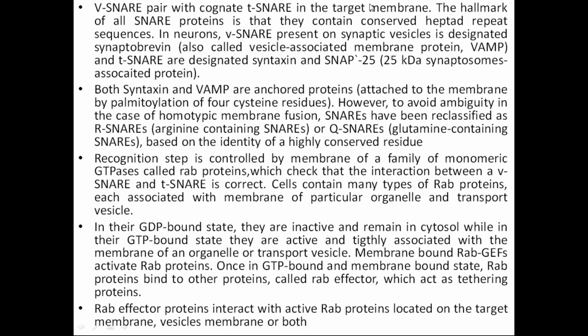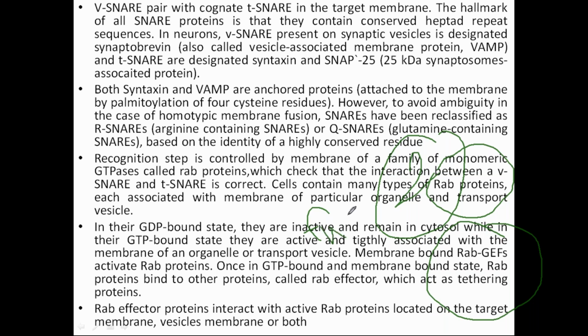The question is asked: what is the role of RAB? Whenever the word RAB comes, RAB means fusion, fusion of the vesicle. You should remember this. This is asked in your 2 marks question.